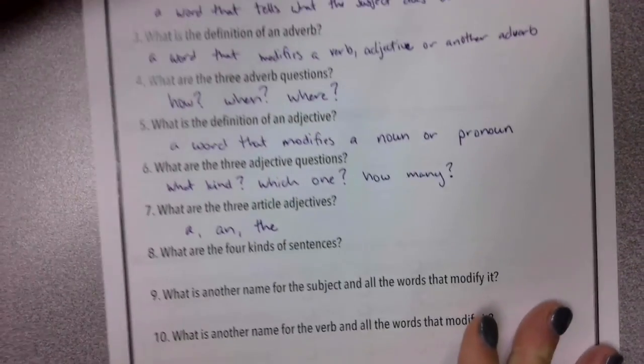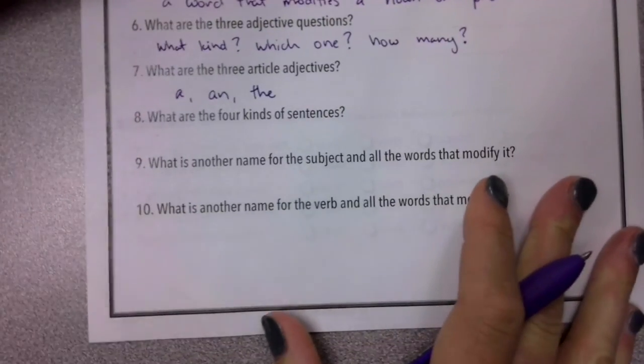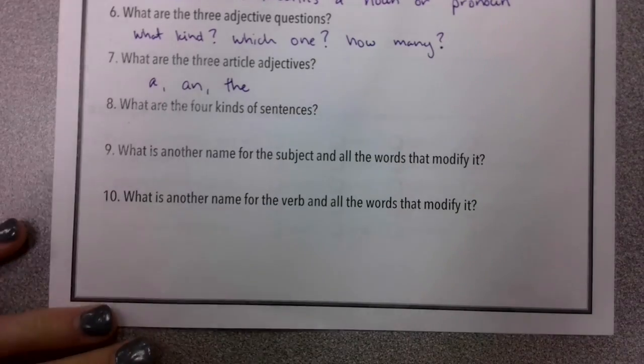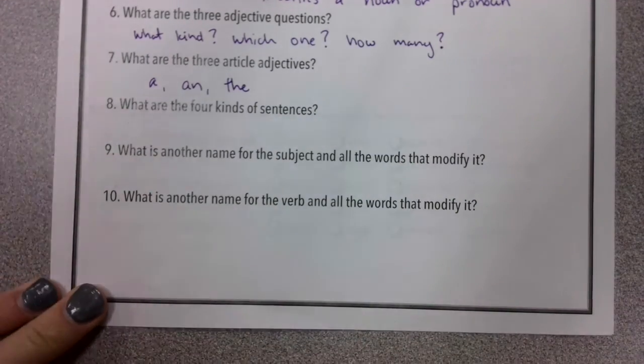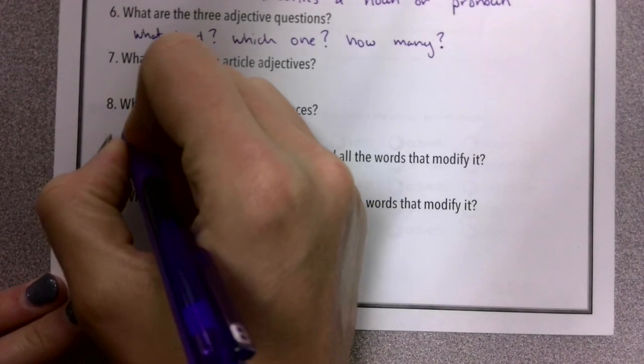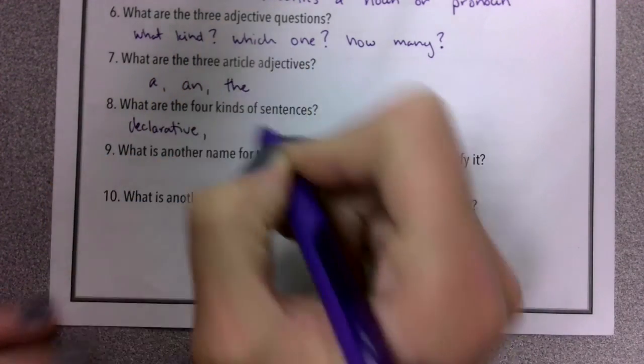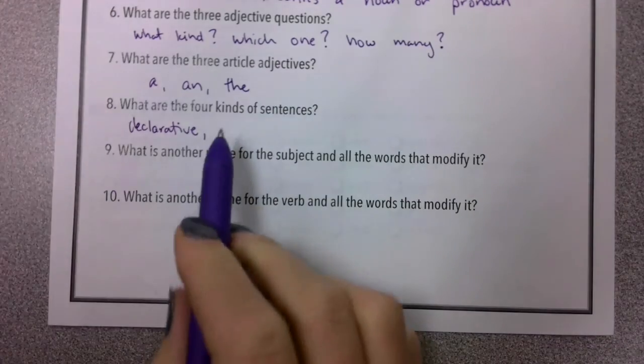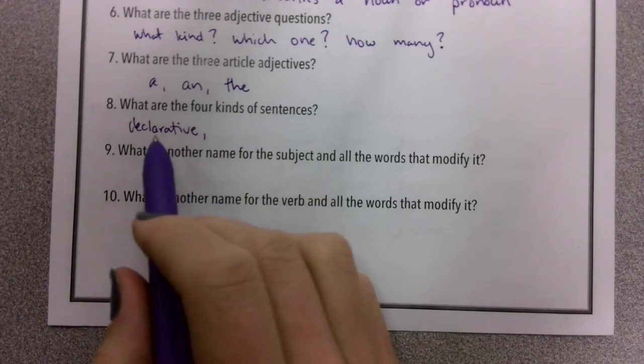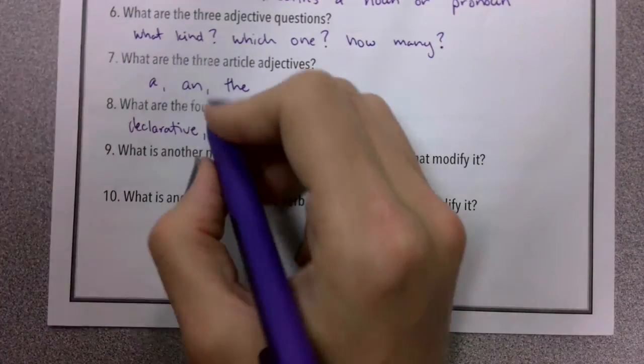Number 8. What are the 4 kinds of sentences? Remember, if we put a D, what did that mean? That was a declarative sentence, right? That's a statement. What's the next kind? We had an imperative.